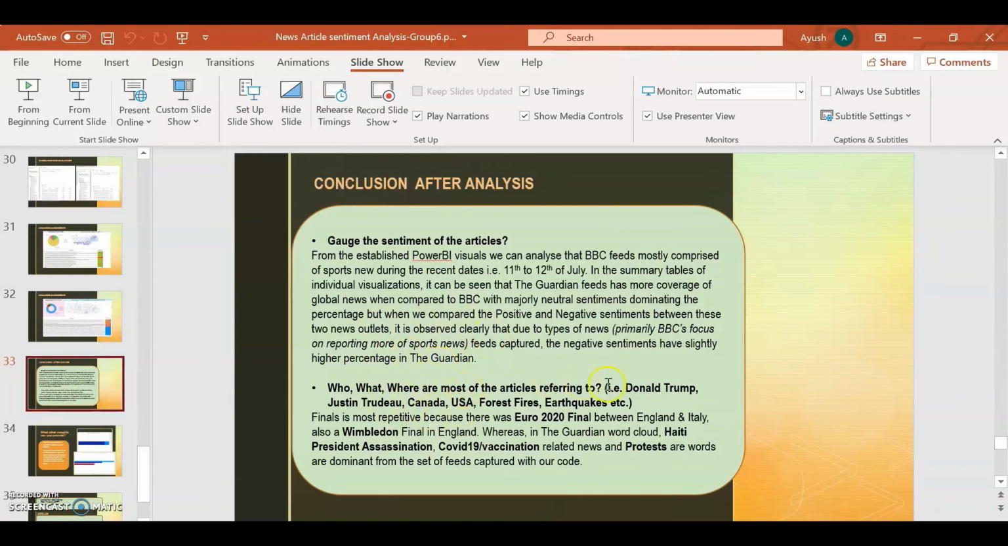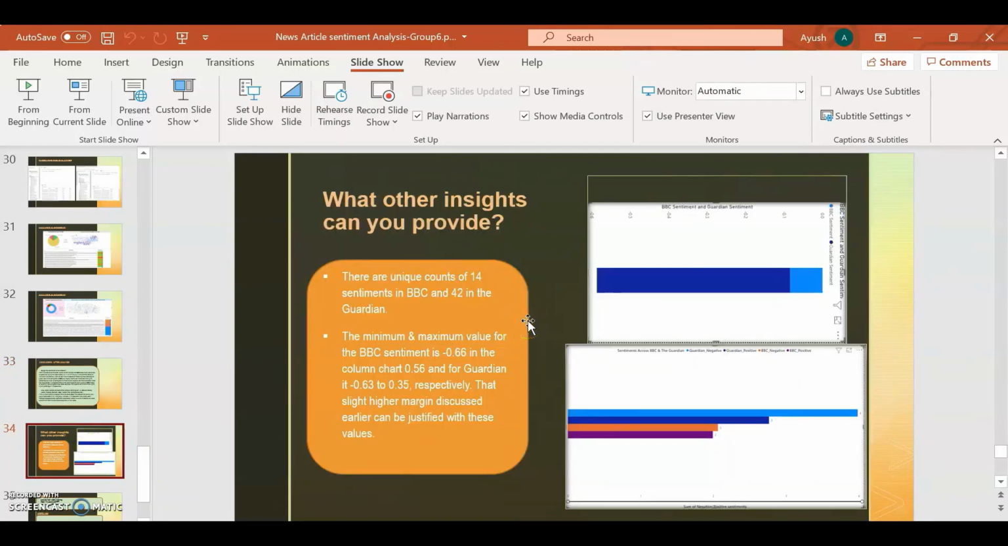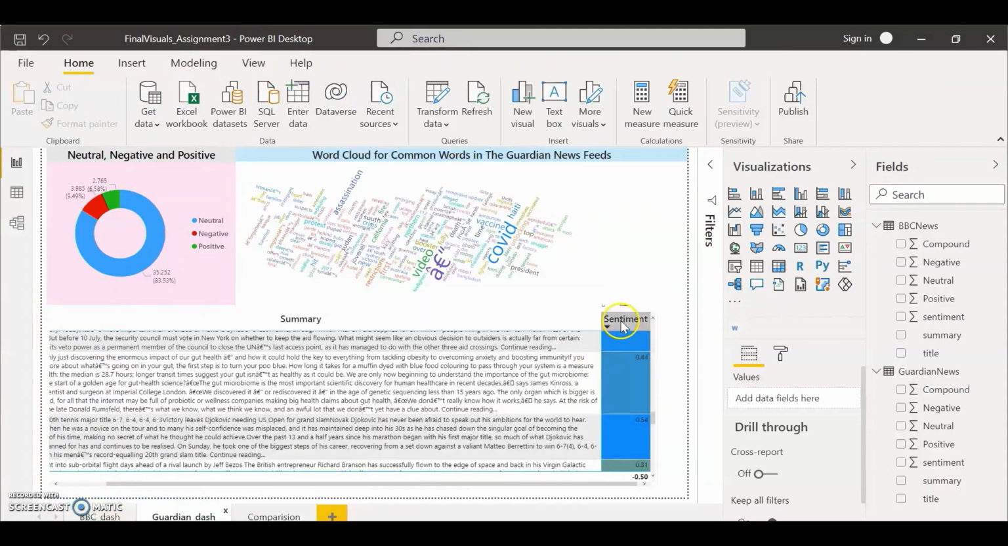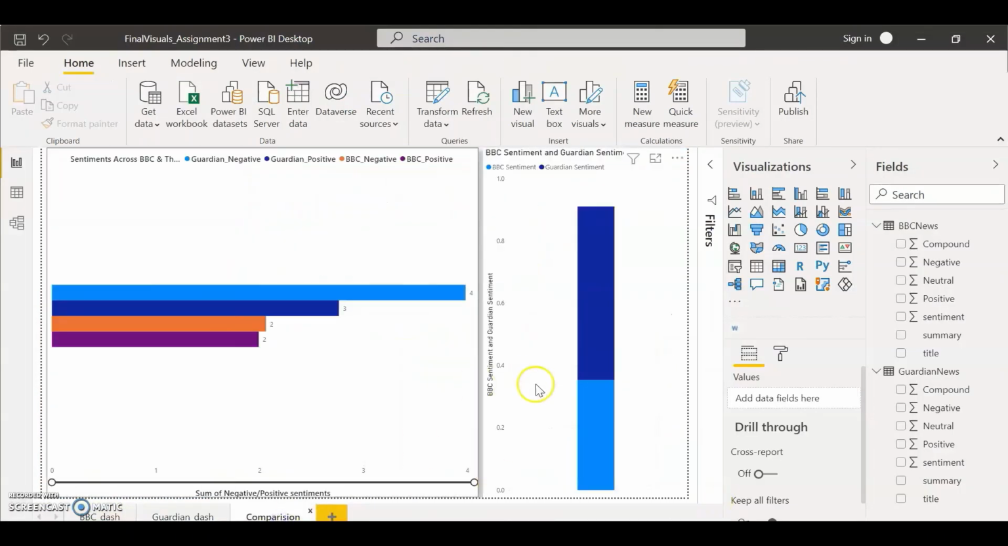Next, the most common words we can see here are the finals, Euro 2020 final, as we saw earlier in the word cloud, and for the Guardian it was Haiti president assassination, protests, and these things. Further, we can also analyze a few basic things: there are 14 unique counts for the sentiments in BBC and 42 for the Guardian, and this can be seen in Power BI when we go into the comparison tab.